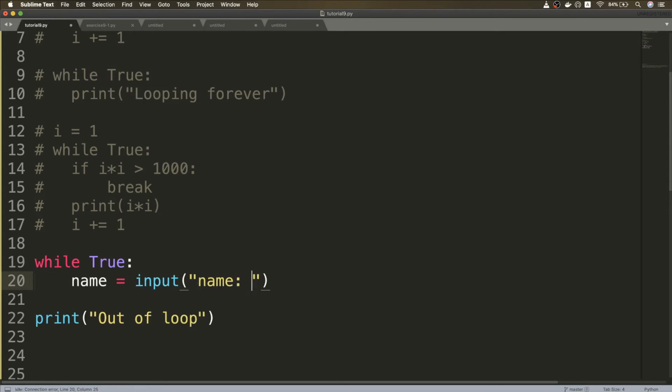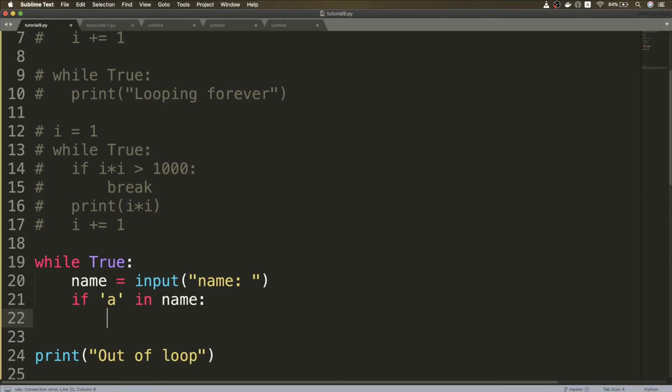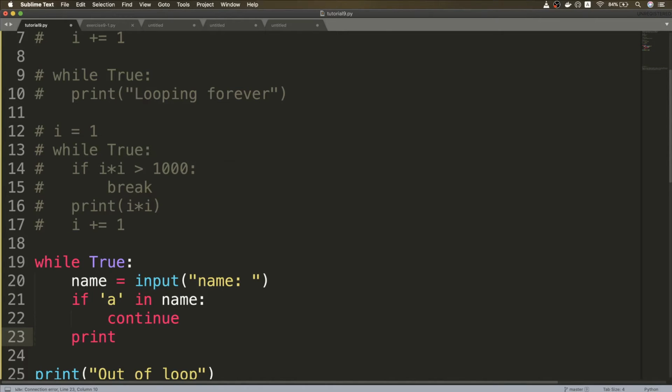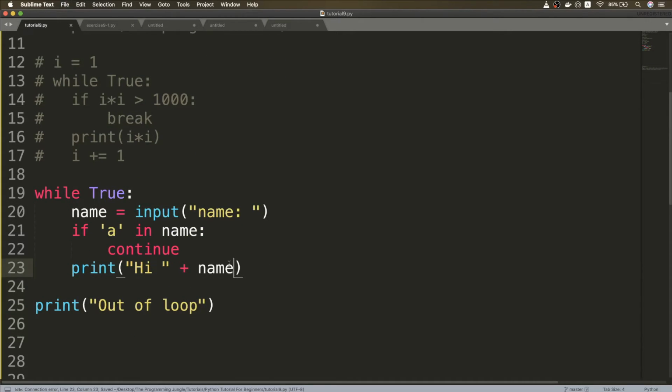Just write name, and we want to do something like, if the name has a in it, so if a in name, then we don't want to greet that person, otherwise we want to greet that person. So we can do something like print hi, and we just do name. So let's run this.